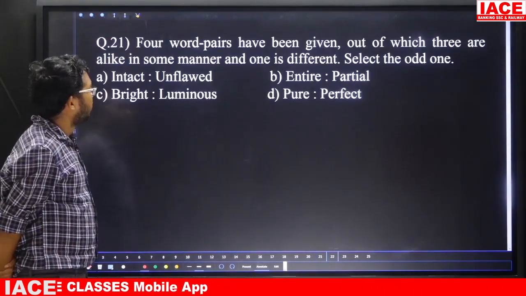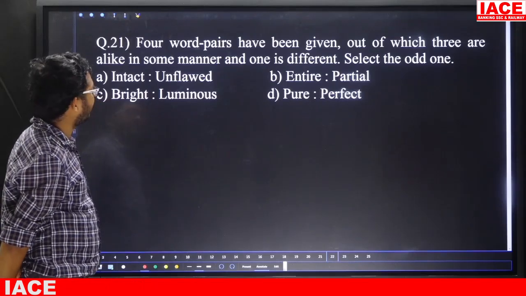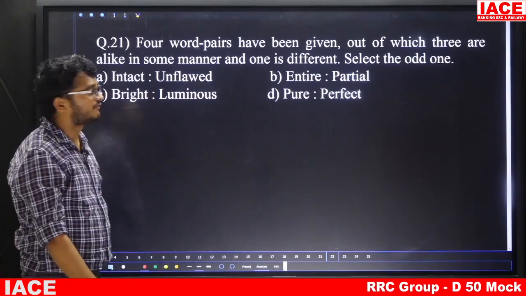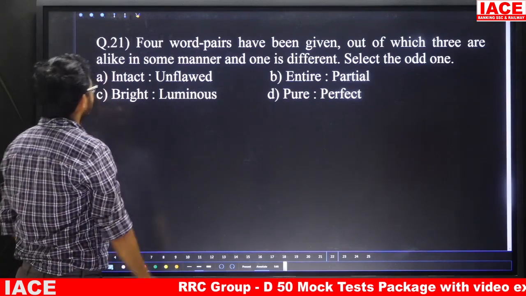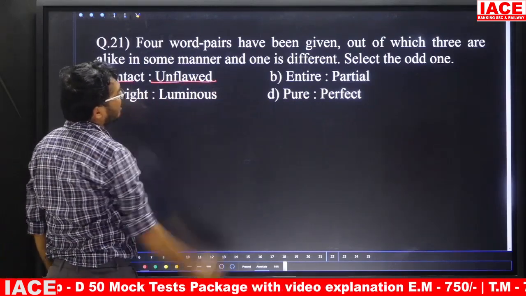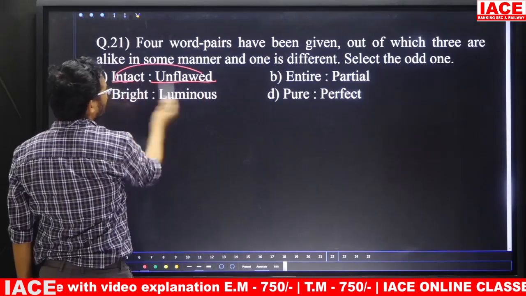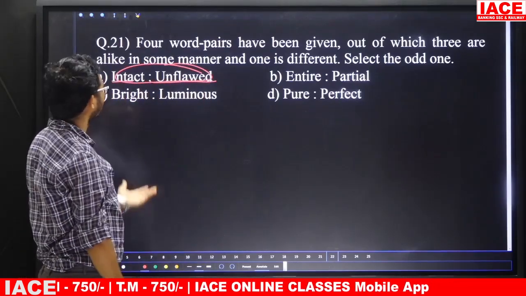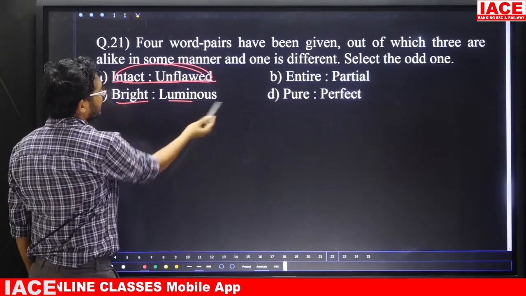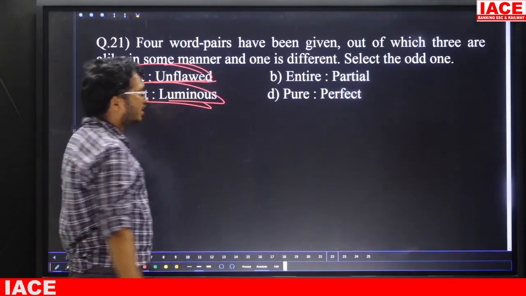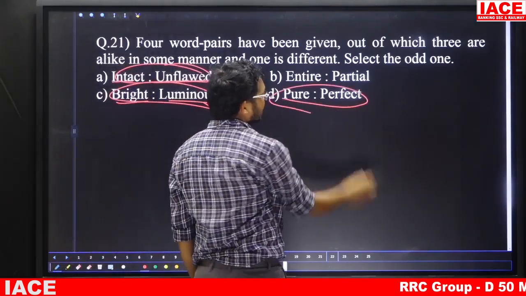Question number 21. 4 word pairs have been given, out of which 3 are in some manner and 1 is different. Which one is the different? Friends, here intact and unflawed, these two are synonyms. Often and frequently, these two are synonyms. Bright and luminous, these two are also synonyms. Pure and perfect, these two are also synonyms.